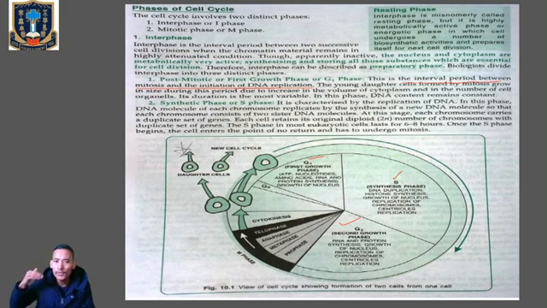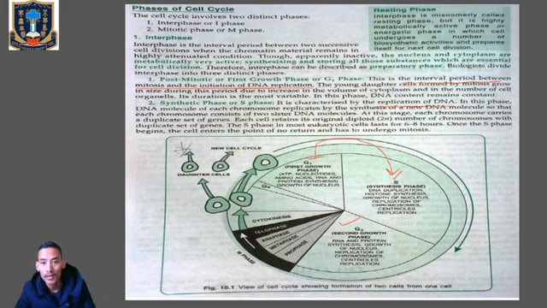Then from the G1 phase the cell will enter into the next phase. Once the G1 phase is over, the cell will enter into the next phase called the synthesis phase. During the synthesis phase there will be a replication of DNA. So the most important feature of S phase is that it is characterized by the replication of DNA. Here the single parental DNA will replicate to form two daughter DNA. So during S phase the replication of DNA occurs. Clear? And the DNA molecule of each chromosome replicates by the synthesis of a new DNA molecule.